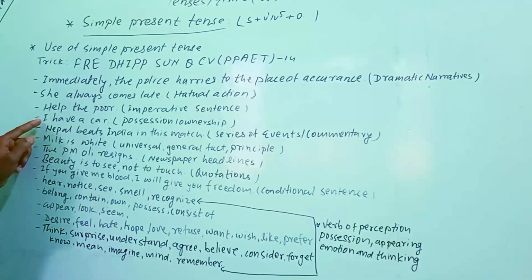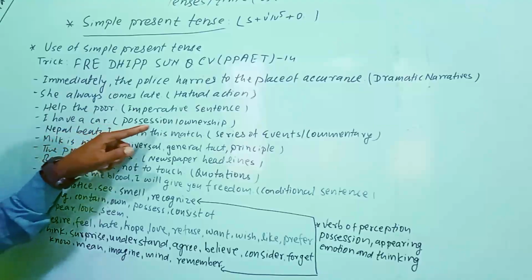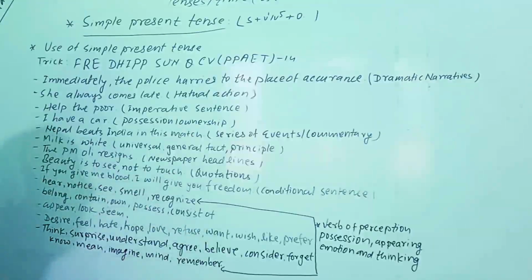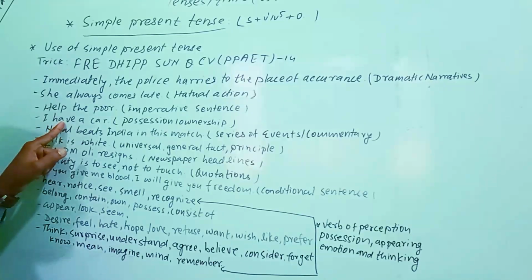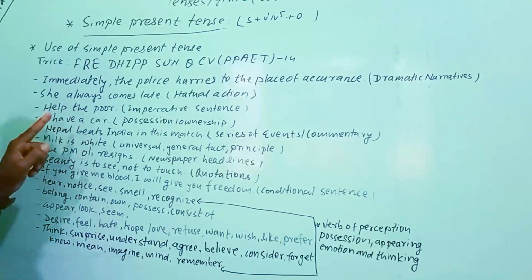Likewise, the next one: I have a car. So this is possession and ownership. Whenever we discuss or tell about the possession or ownership of something, we can also use the simple present tense. But here "have" is what? It is not a be verb. You can say it is a have verb.